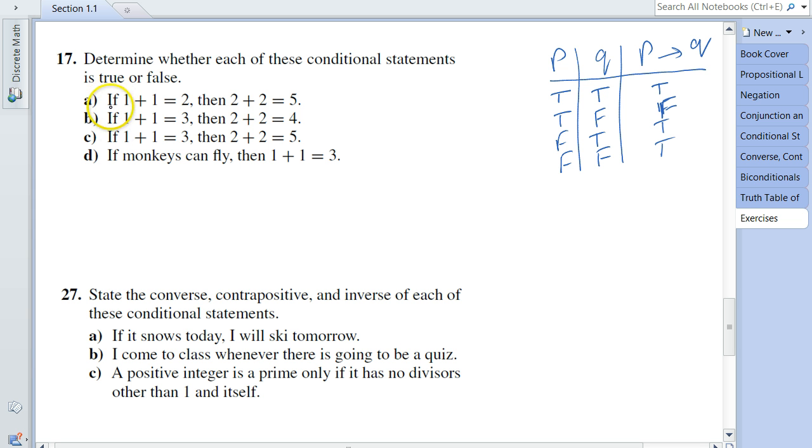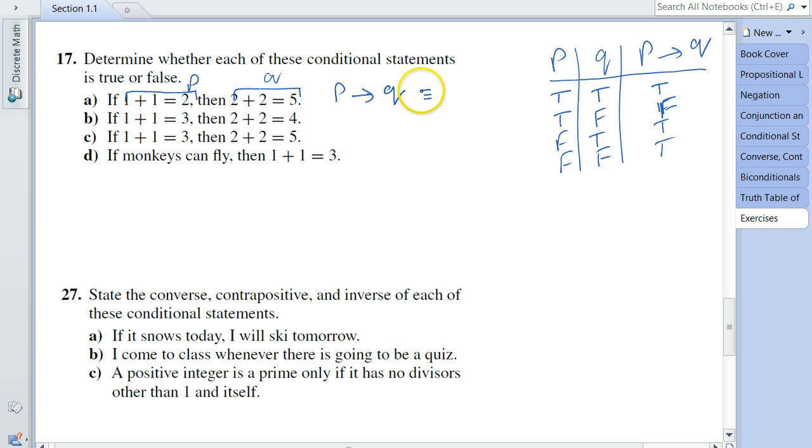So now let's look at question 17a. Question 17a says, if 1 plus 1 equals 2, then 2 plus 2 is equal to 5. Let's identify the propositions. Let me denote this by P, and let me denote this by Q. So this can be rewritten as P implies Q. Now, what is the value of P in this case? 1 plus 1 equals 2, so the value of P is true.